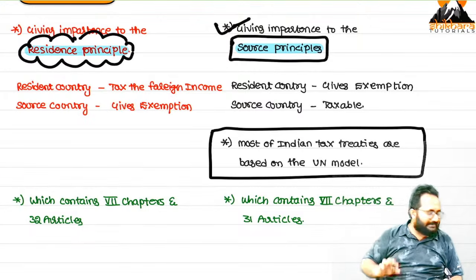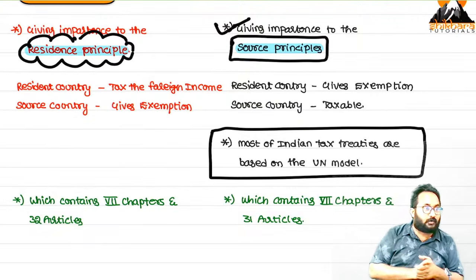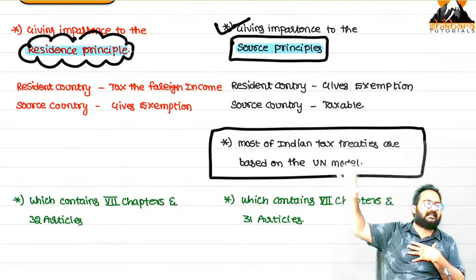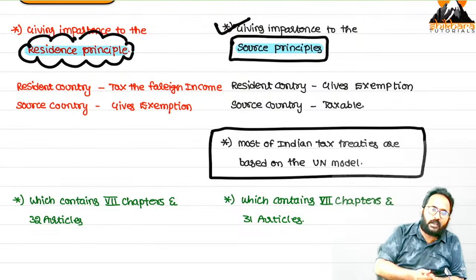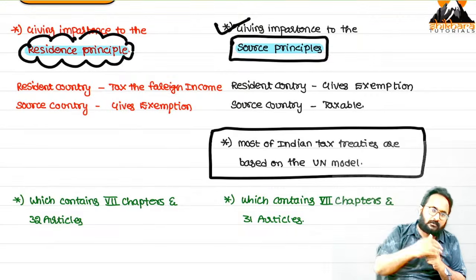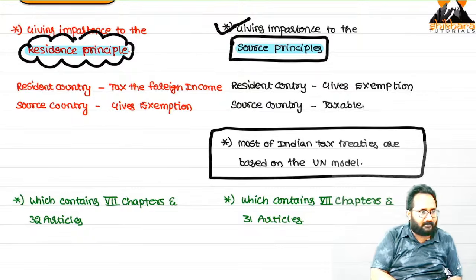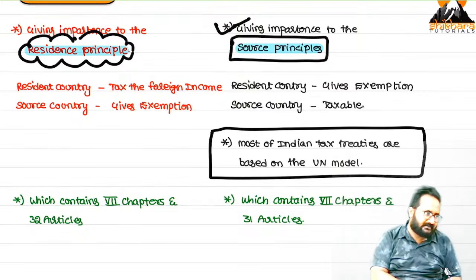Just I will explain, listen carefully. OECD model gives the preference to the resident country. That means the resident country will collect, and the source country will maintain silence. But in India, which one are we following? UN model. Remember, the UN model gives the weight to which country? Source country. That we discussed in the exemption method. The source country can collect the tax, and the resident country will maintain silence.